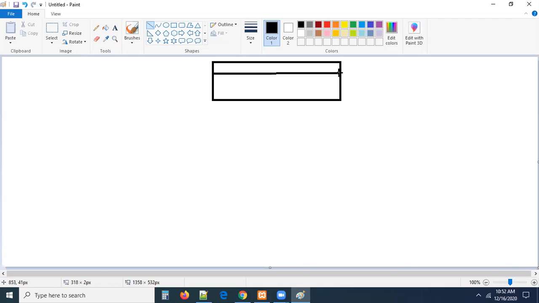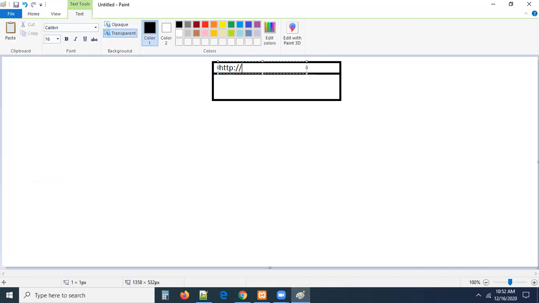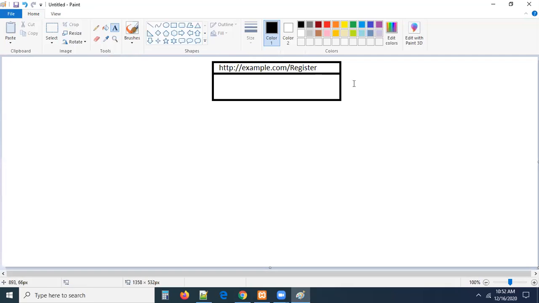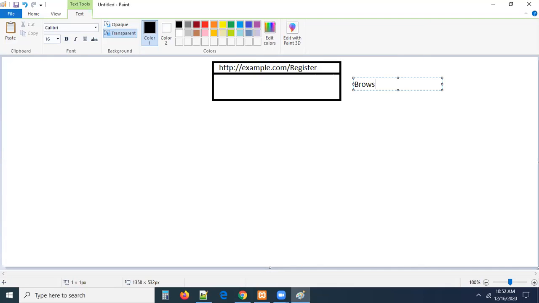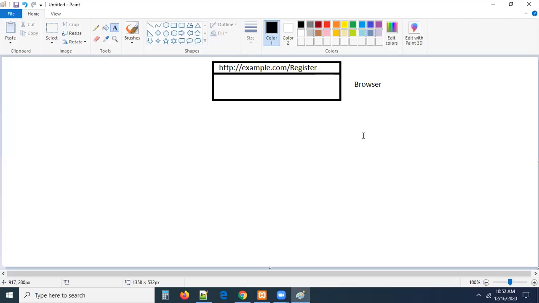Let us assume you are requesting my application. I'm searching for a URL, let us assume http://example.com/register. Whatever it may be, you can take something called register. So this is the URL you typed, guys. I'm considering this as a browser. Generally, where can we access a web application? From the browser only, right? When we type example.com/register, it has to open a registration form for you on the browser.